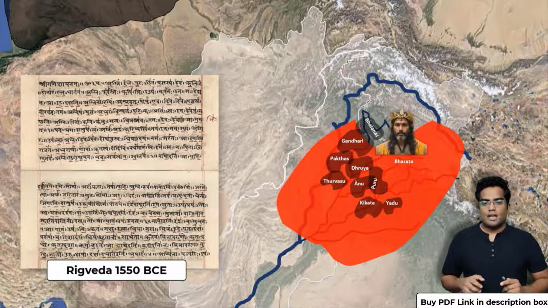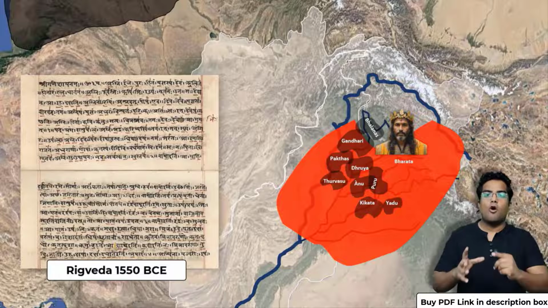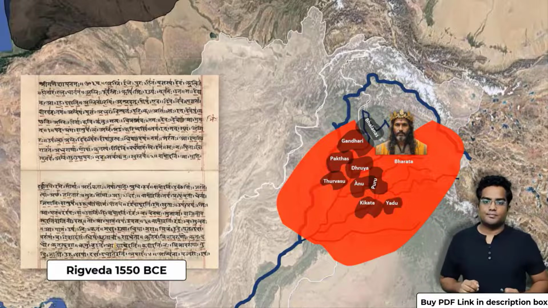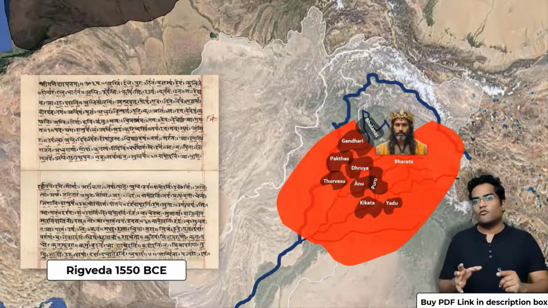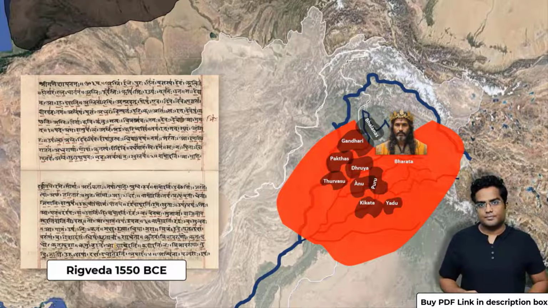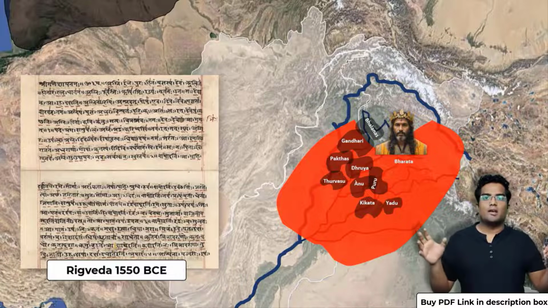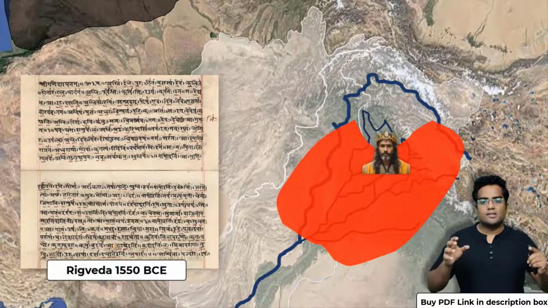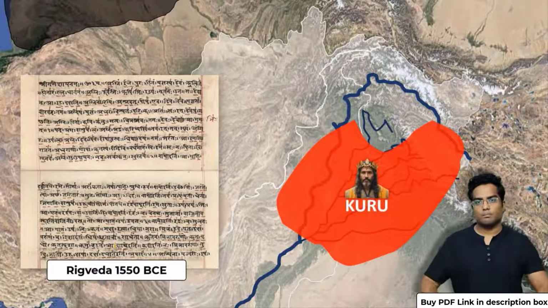So what's next? The Bharata tribe essentially absorbed all of them into their own kingdom. King Sudas was quite benevolent, and he forgave everyone. He later asked all of them to join and make a bigger kingdom, a bigger polity. And this essentially became the first Indian polity, called the Kuru kingdom.